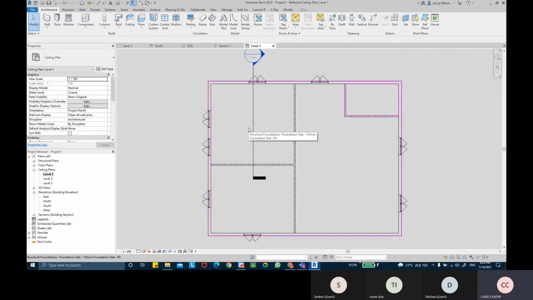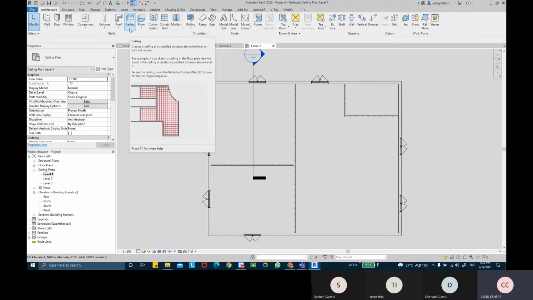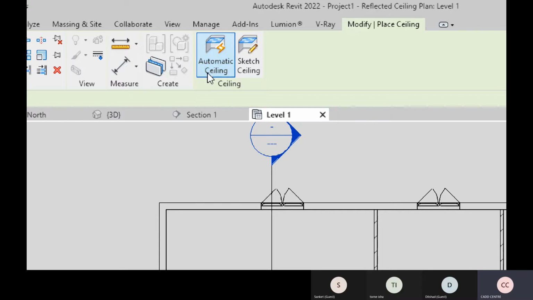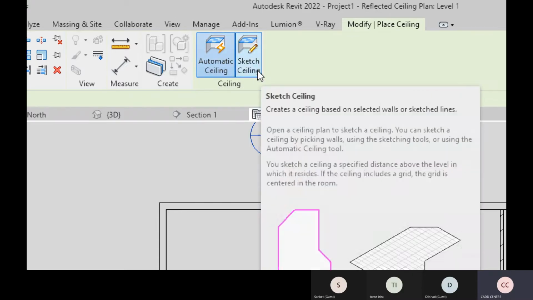So if you want to draw or create a ceiling, in the Architecture tab, just next to the roof, you have the ceiling command. And over here, when you take the ceiling command, you get 2 methods of creation. One is automatic, and the second one is sketch ceiling.